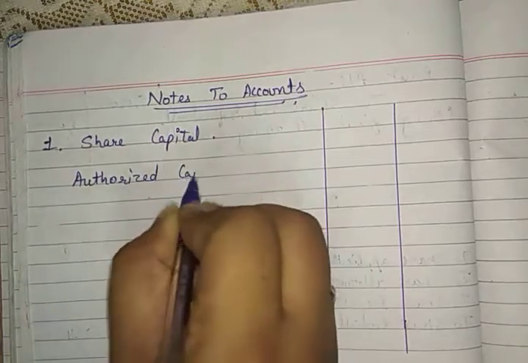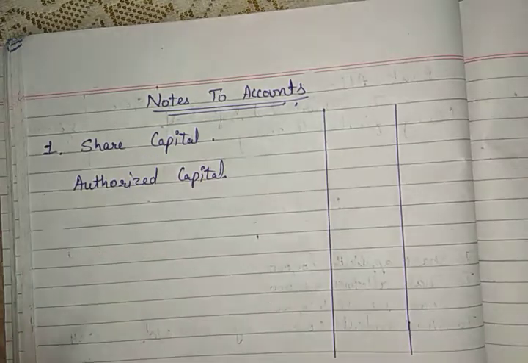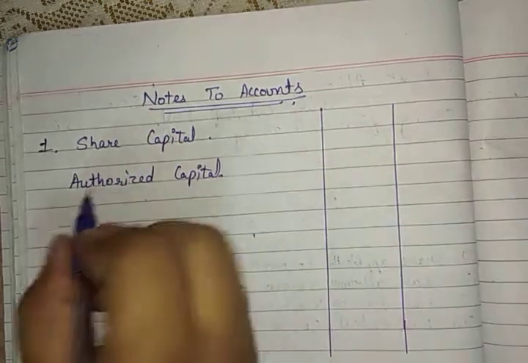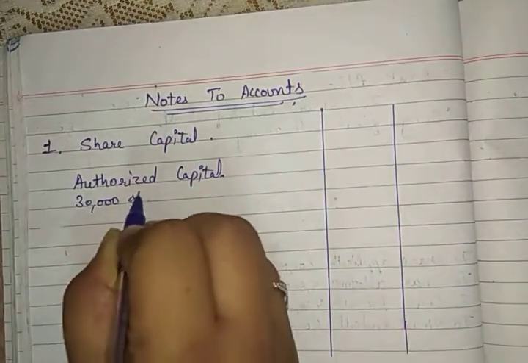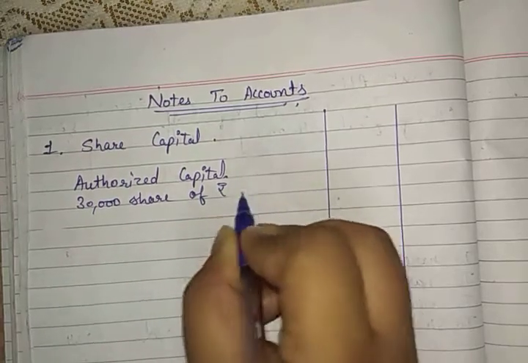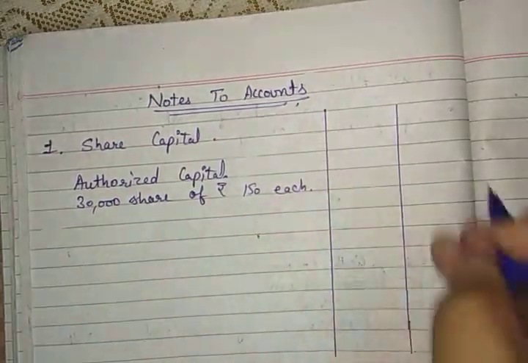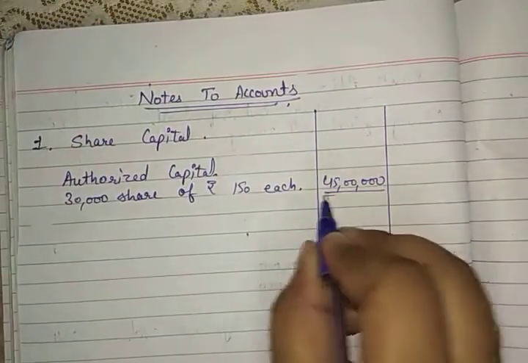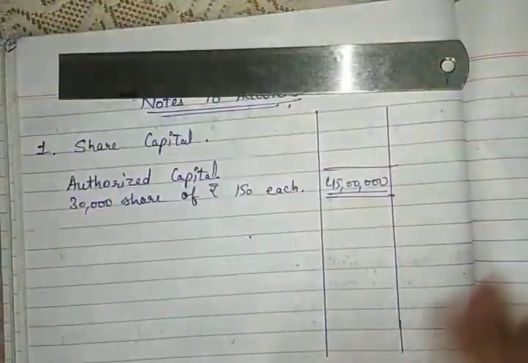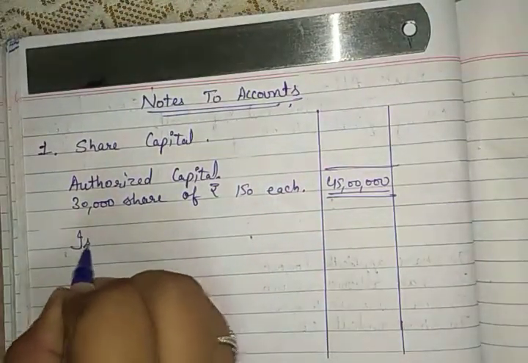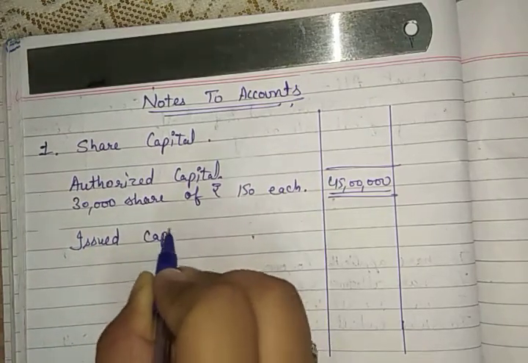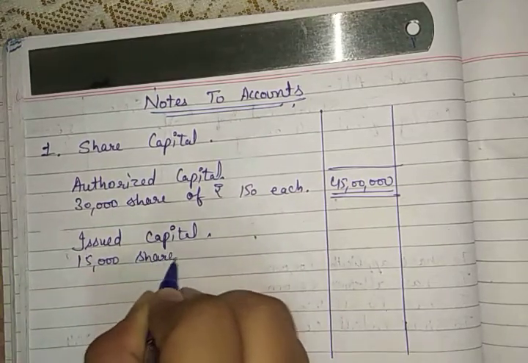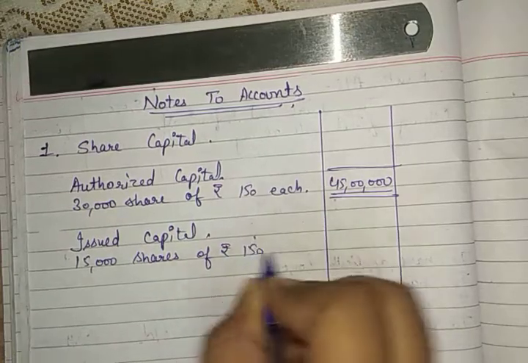Now look into the book. How much authorized capital is given to you? Authorized capital is 45 lakh, which is divided into 30,000 shares of rupees 150 each. Like this you will write, and here you will mention the 45 lakh rupees, and here you will just close this. After this the second thing you will do is issued share capital. How much capital have you issued? You have issued 15,000 shares of rupees 150 each.